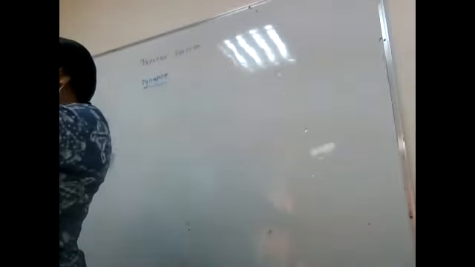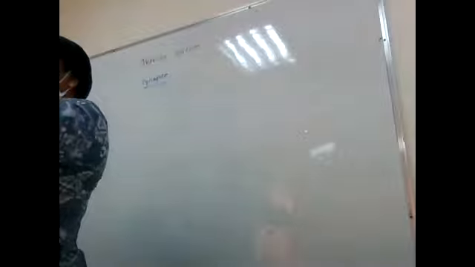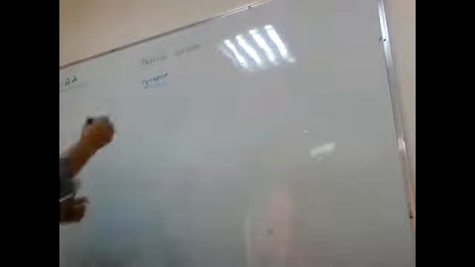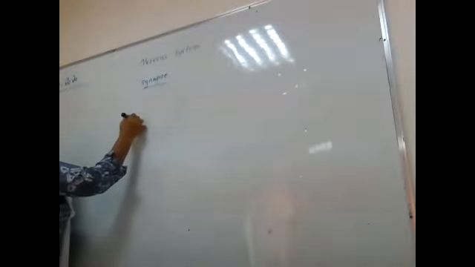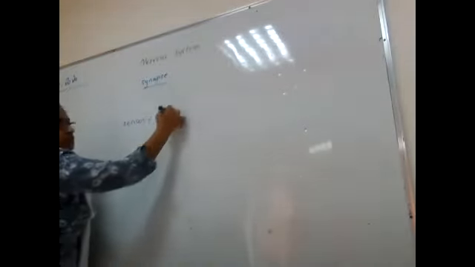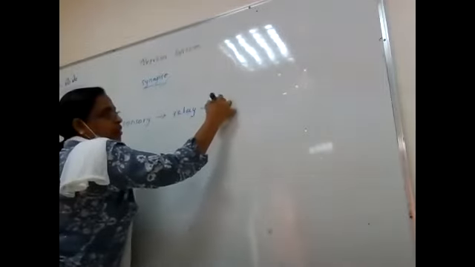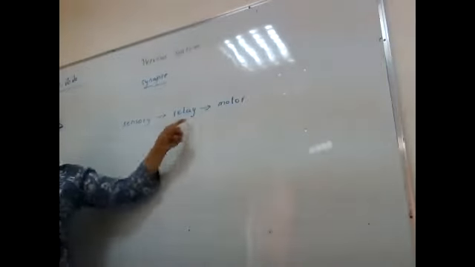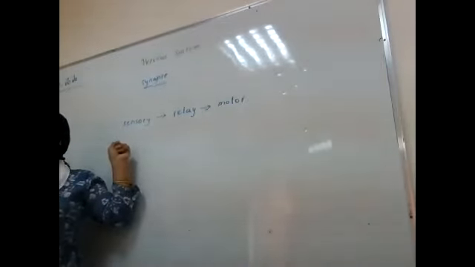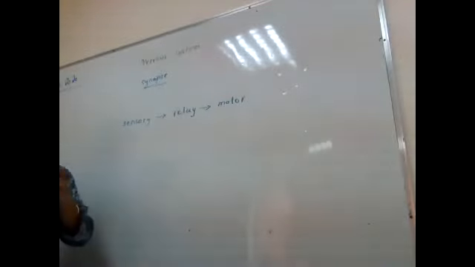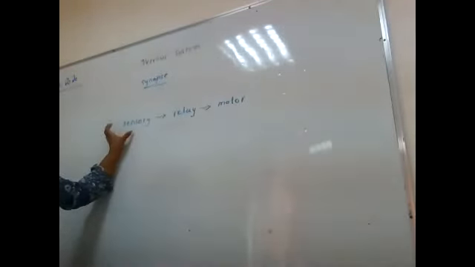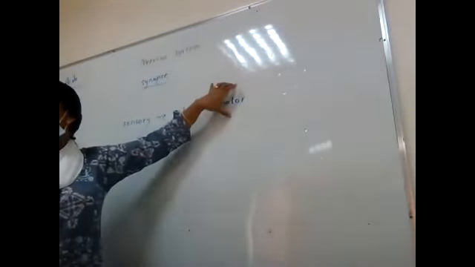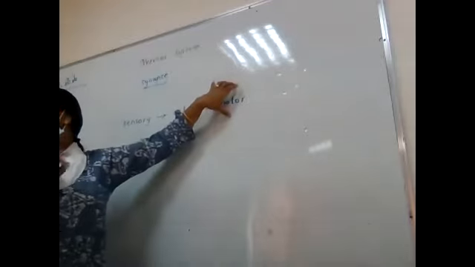You know the direction is always from sensory to whom? To relay, then to motor. Is it possible to come back? First motor, then relay, then sensory? No, because the stimulus is picked up from the receptors only by sensory. Motor can do only the actions. Only action messages can be passed.